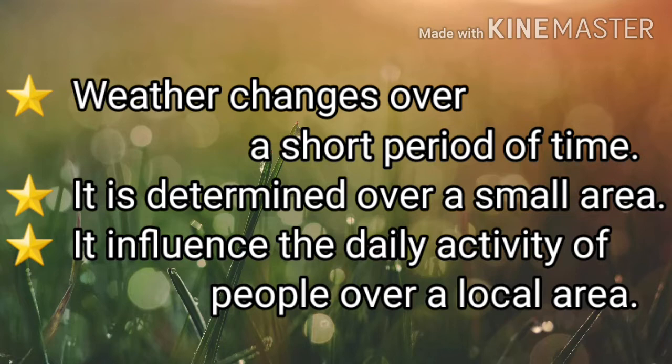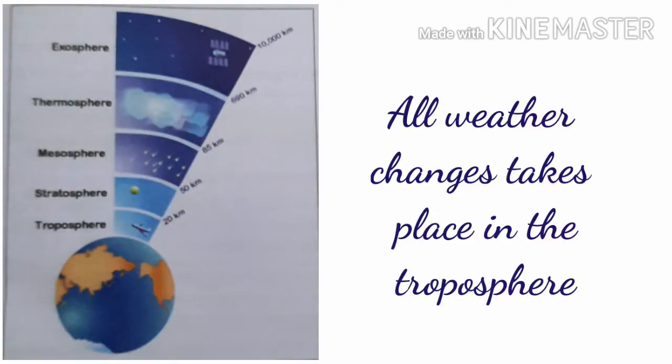And from your school to your house, there also may be changes in the weather conditions. That means weather shows the atmospheric condition of a small area for a short period of time. It is always changing. It influences our daily activities. Weather is the changes in the atmosphere. In which part of the atmosphere do these changes take place?